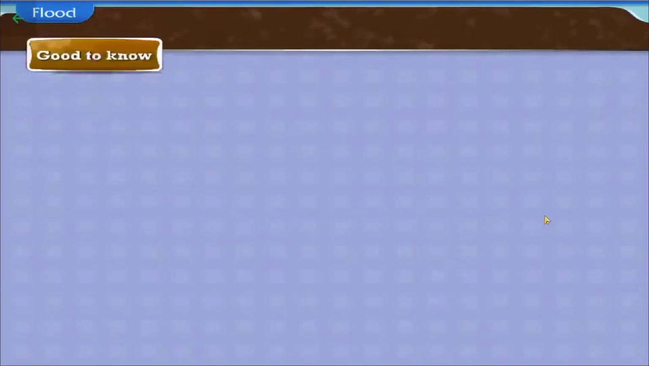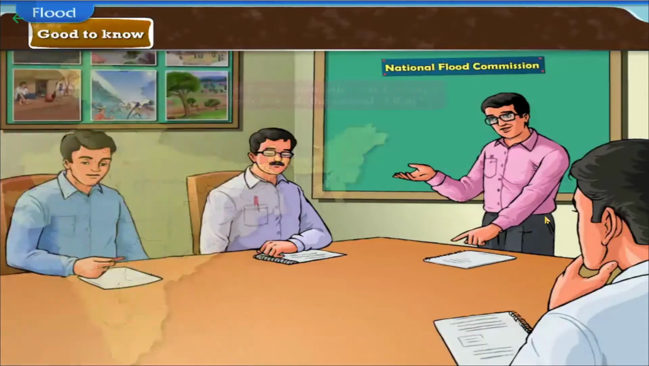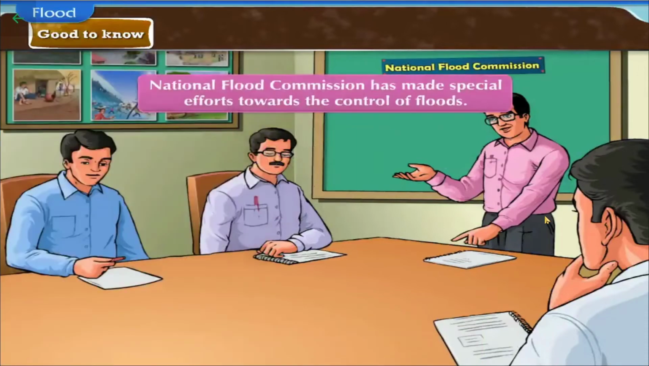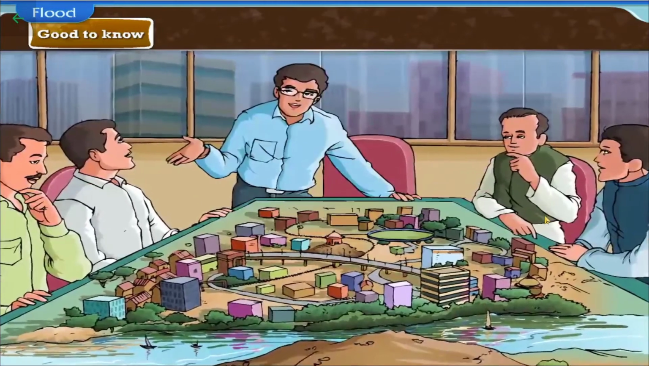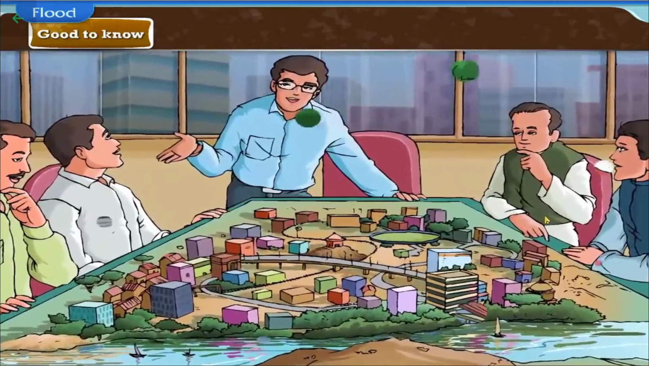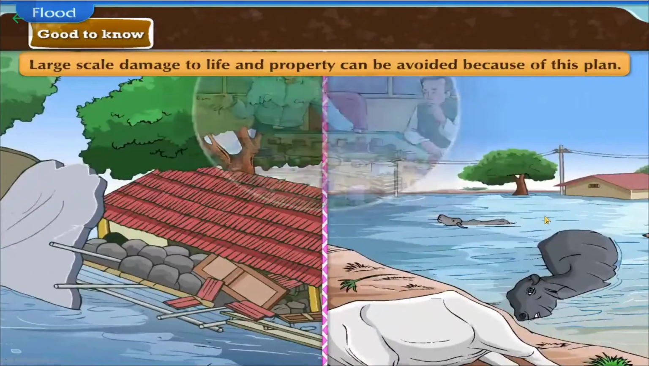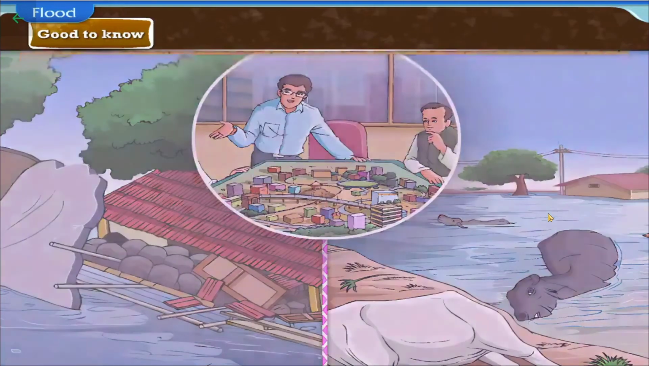Good to know. Government of India established the National Flood Commission in 1976. The Commission has made special efforts towards the control of floods. A plan regarding flood control is kept ready from national level to village level. Large-scale damage of property and loss of life can be avoided because of this plan.